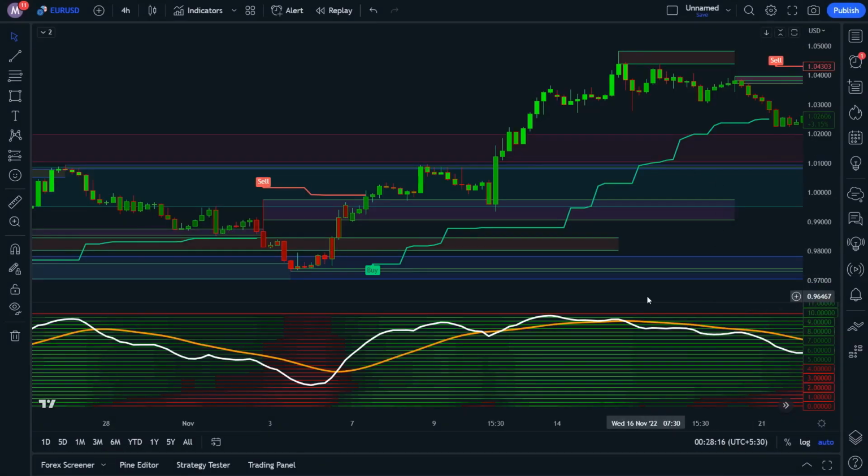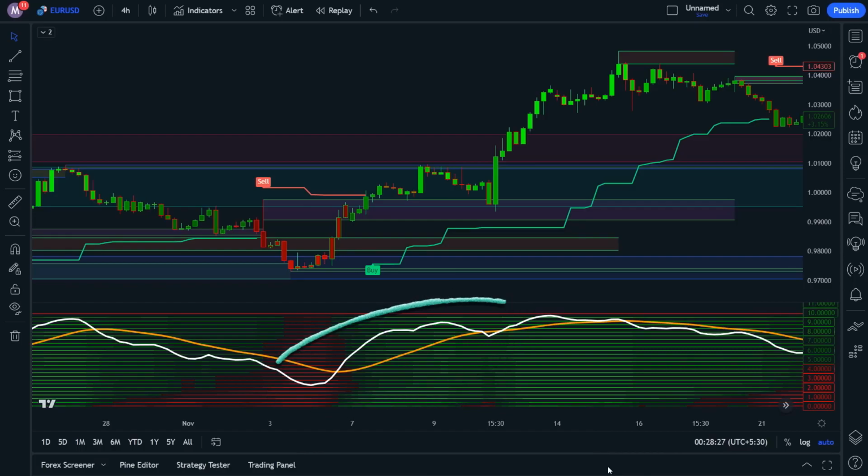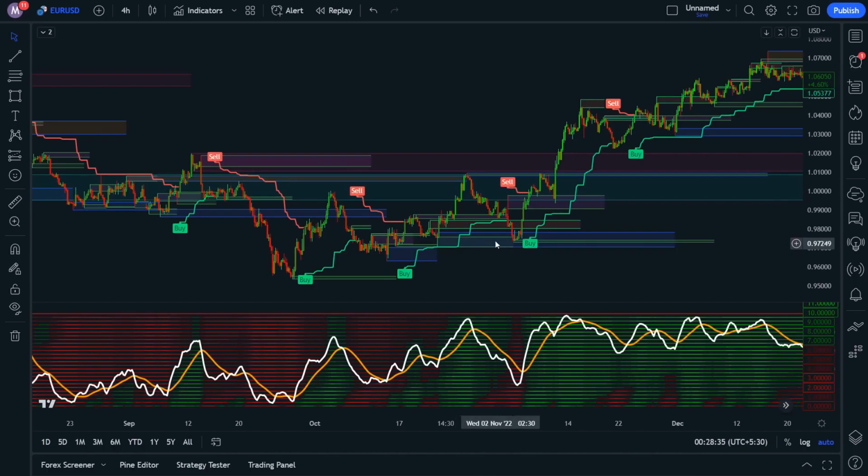Let's take a look at how we can use these 3 indicators to build a profitable strategy. First, we have the stochastic oscillator, which gives us accurate buy and sell signals. When we see a crossover from the K line over the D line in an oversold region, that confirms a buy signal. Second, we have the pivot point super trend indicator, which also helps us identify potential trend reversals. And finally, we have the volume-based support and resistance zones by Tomy, which helps us draw support and resistance zones